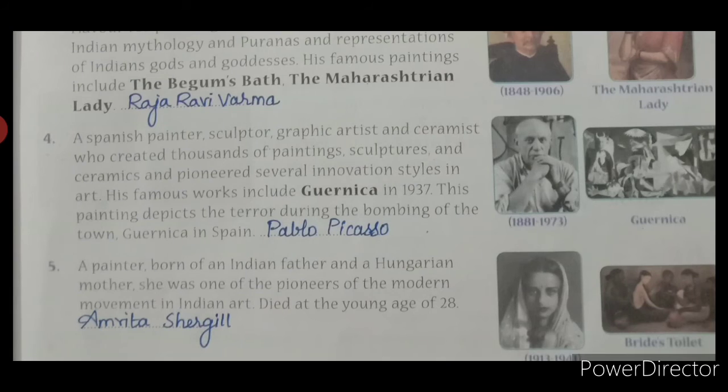Then the fifth one is Bride's Toilet, drawn by Amrita Shergill, between 1913 and 1941. So this is page number 19.